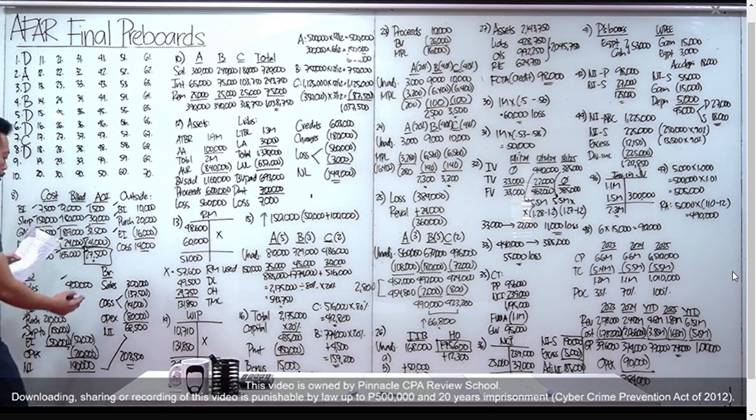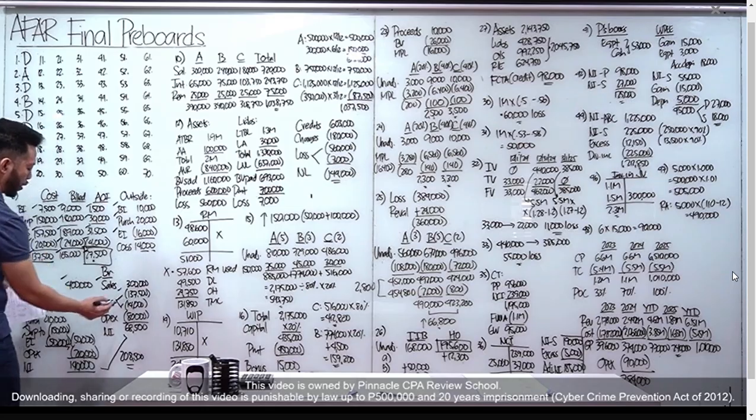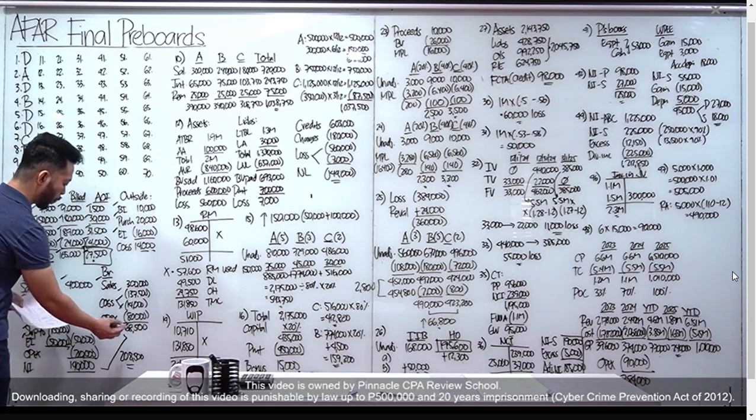Si branch naman, meron siyang sales, 300, nandun sa first item. Cost of goods sold, syempre, at cost yung gagamitin natin, dalawa yan, 137,500. And then yung from outside na 14,000. Don't forget to deduct yung OPEX na 80. Therefore, yung net income ni branch ay 68,500.